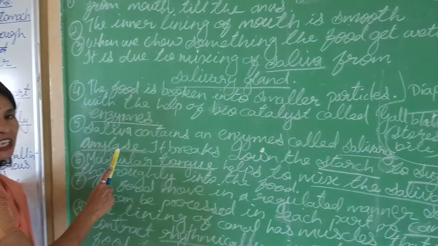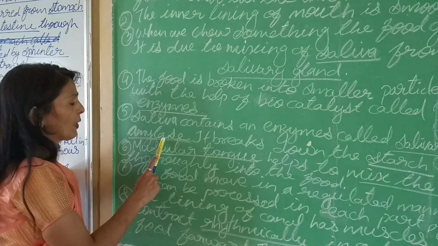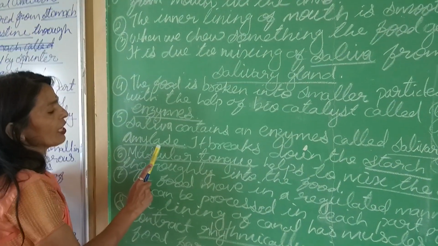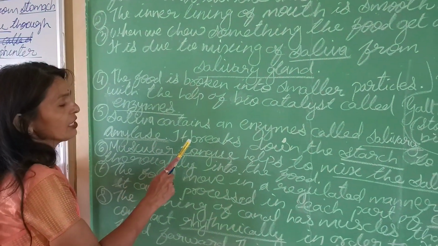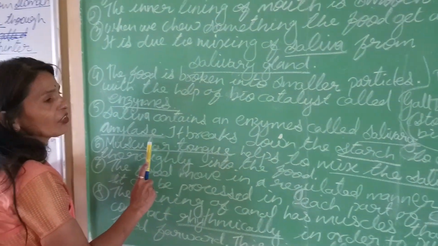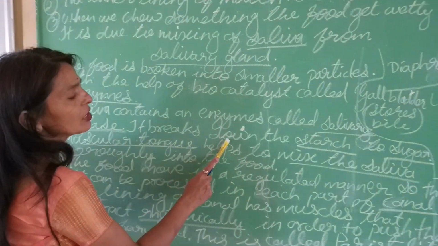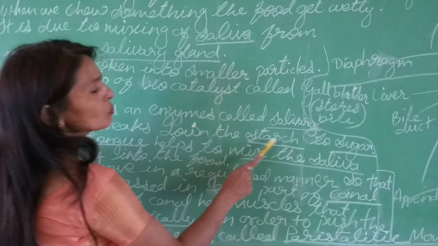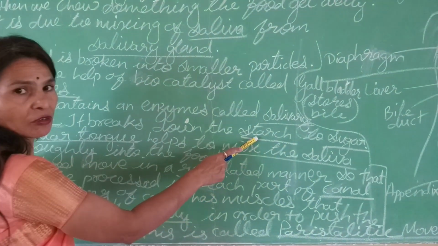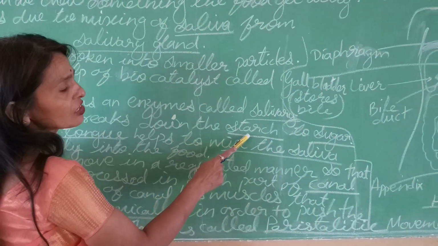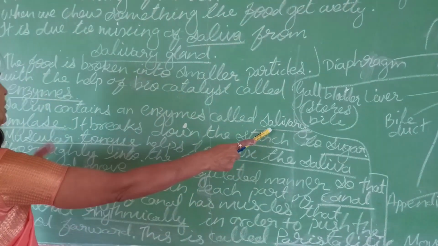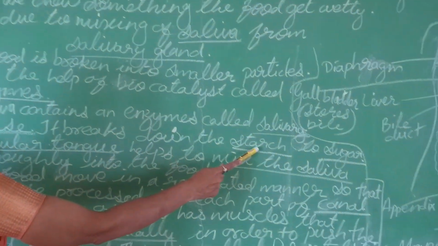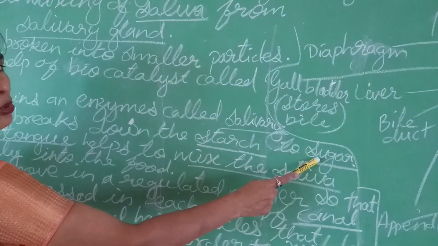You should be very careful regarding the spelling: A-M-Y-L-A-S-E, amylase. What is the function of salivary amylase? It breaks down the starch to sugar. The starch which is broken down by the salivary amylase results into sugar.